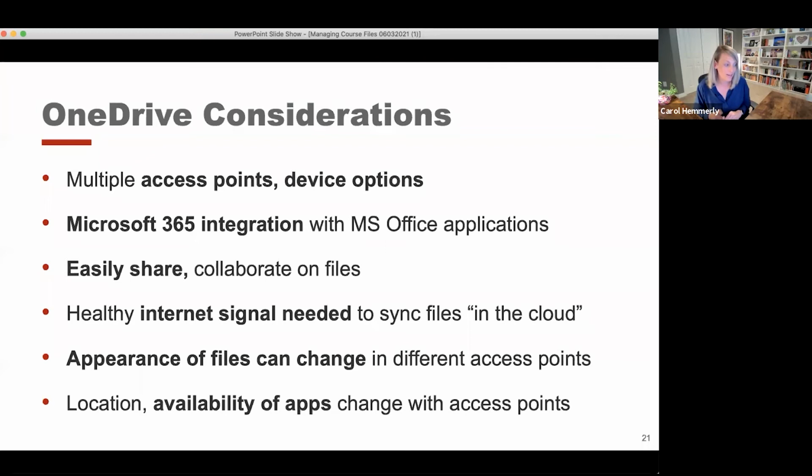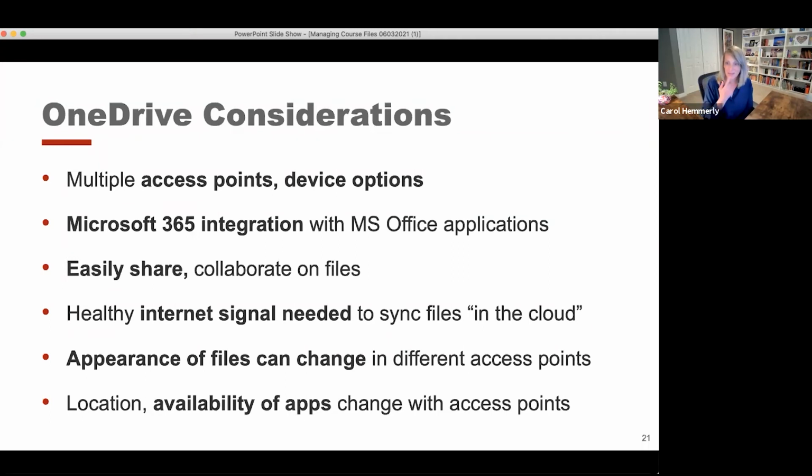Since OneDrive is storing a lot of files in the cloud, it does require you to have a relatively healthy internet signal. And as someone who just had my internet worked on just yesterday because I was having internet issues, that can be something that you might want to think about.